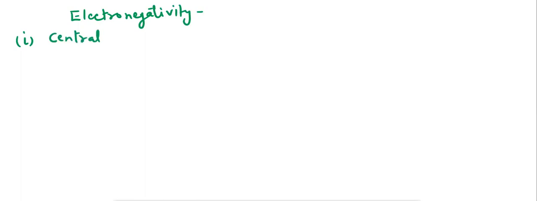Next factor which affects the bond angle is electronegativity. Here there are two cases. First case is this: when the central atom is different but surrounding atoms are same.